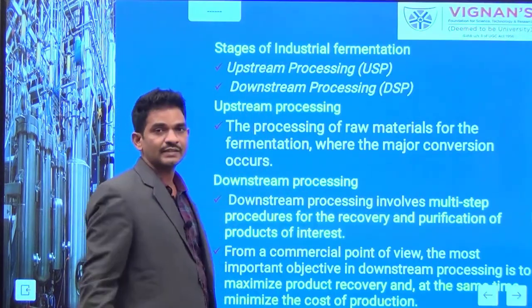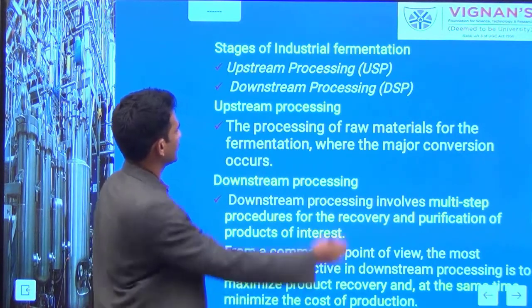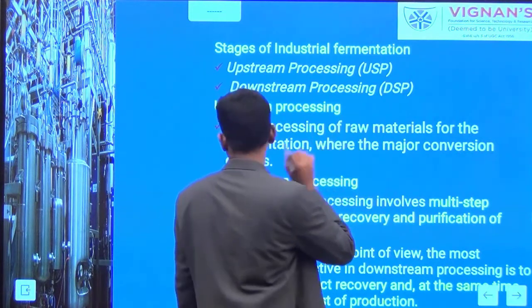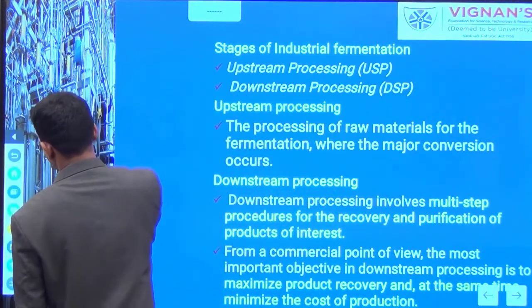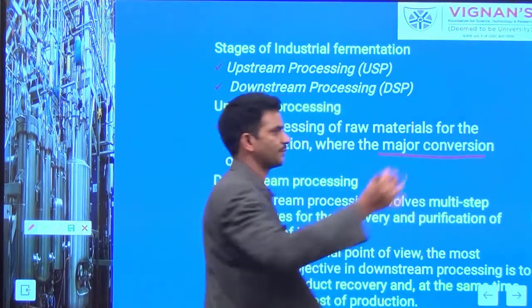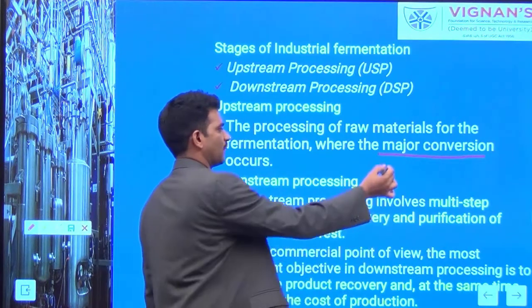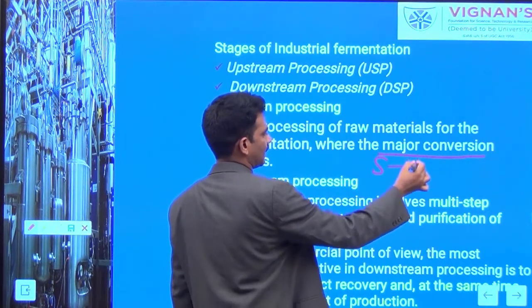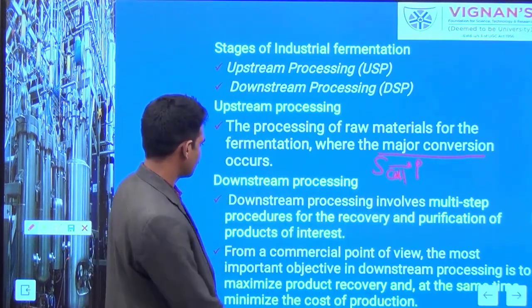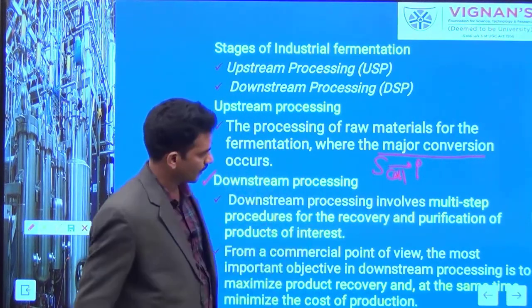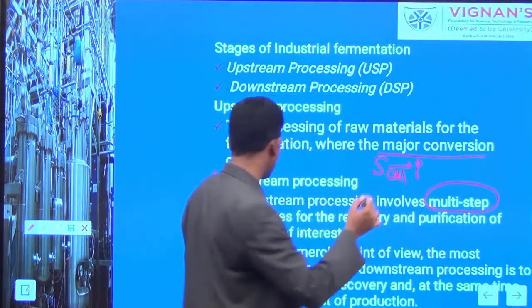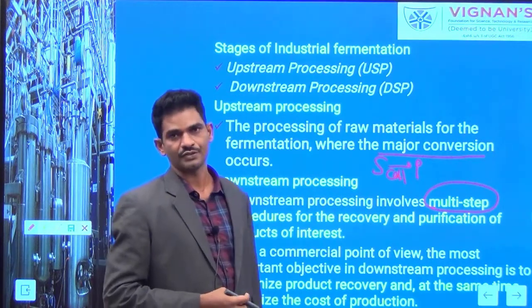So there are two stages in the industrial fermentation process, upstream and downstream processing. Your upstream processing, from the selection of raw material to the product formation, is upstream processing. You can see during the fermentation the major conversion. This conversion is nothing but substrate conversion to the product by the action of microbial cells. And your second stage is the downstream processing, where we can apply various unit operations.